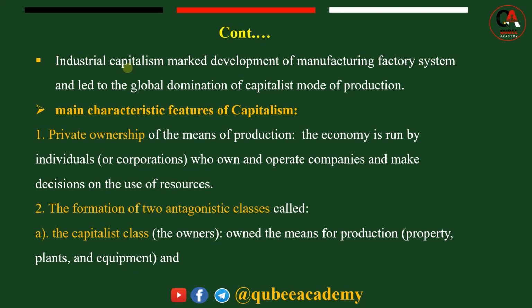So industrial capitalism, that working place when you say, that means producing by hand at the home changes to manufacturing factory. In factories, working place changed, so way of production also changed. That means producing by hand or by simple manual machine to by newly innovative machine production also started. So industrial capitalism marks the development of manufacturing factory system that led to global domination of capitalist mode of production. Kanaaf sirni capitalism kun industrial capitalism wanta gurguddoodhaan fideera. Manufacturing factory system jedhama.